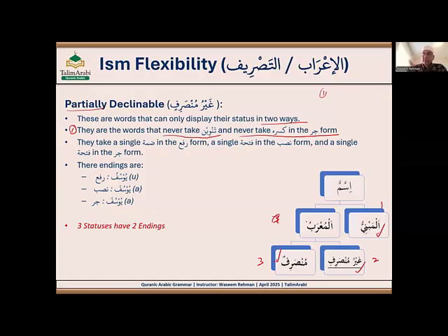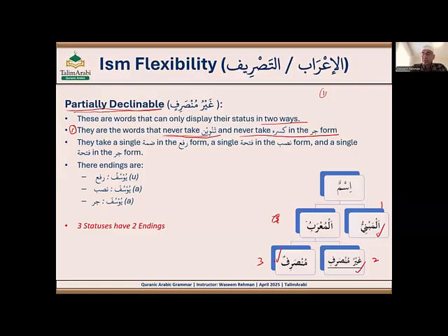When there is no tanween on an ism, we say it is light, right? If you remember, one of the four reasons we learned that an ism will be light is when it is partially declinable. So now we are covering that partially declinable now. The partially declinable ism never takes tanween. What does it mean in terms of terminology? It means they're always light.